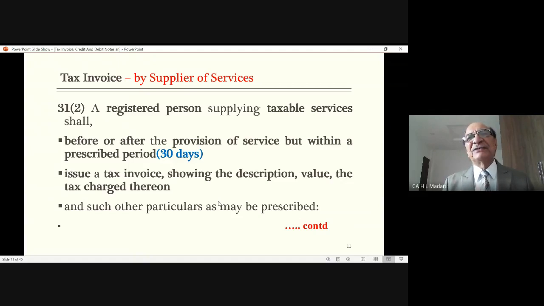Otherwise, the government believes you. The government believes the businessman or the service provider. The government says, we will not ask you anything unless your case is put to scrutiny. They say, we have 100% belief, faith in you. Whatever you are writing, whatever you are submitting, whatever tax you are paying, we accept that it is correct. But a few checks we will do. And if you are caught, then you have to pay tax, you have to pay interest, and you have to pay penalty also.